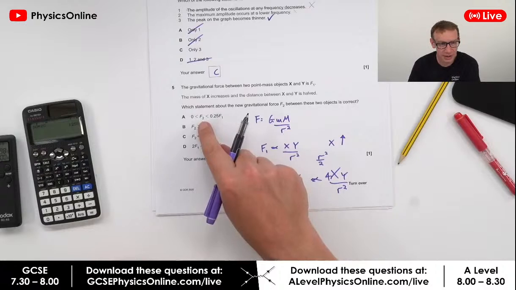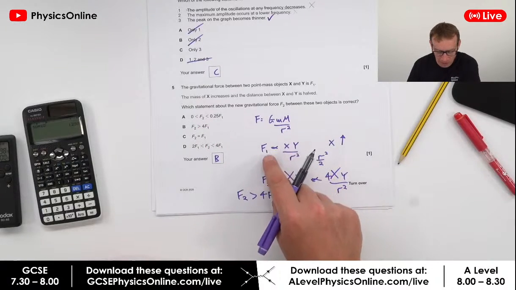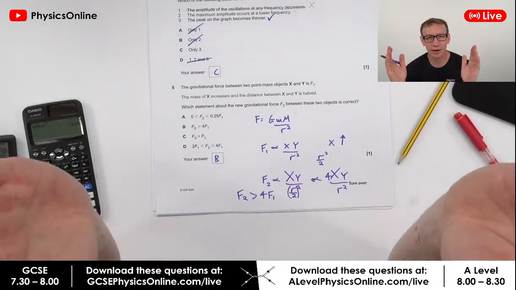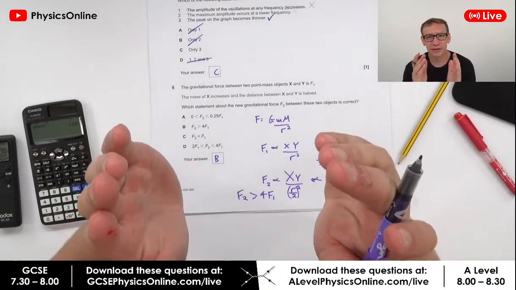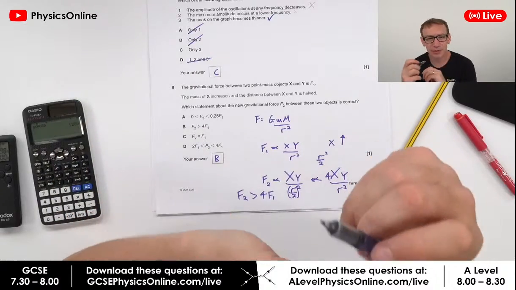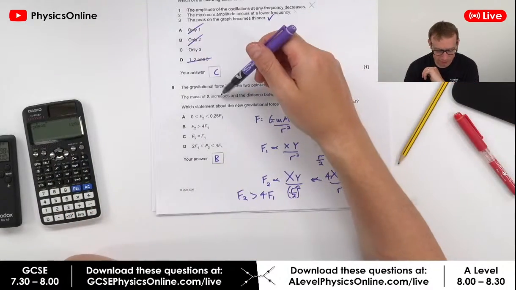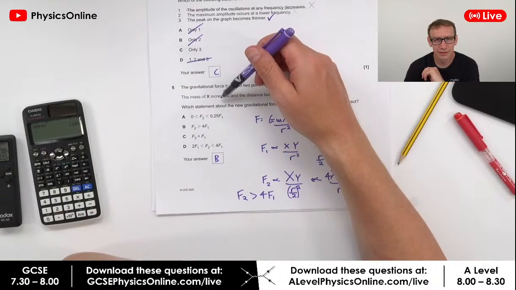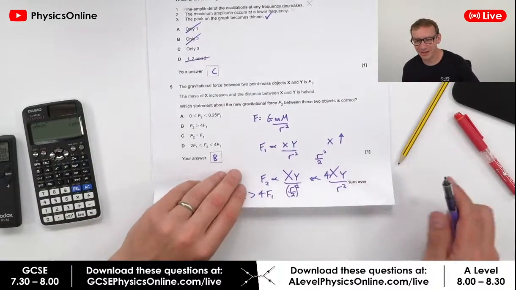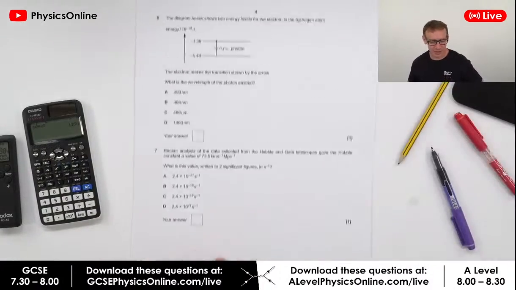Okay, the force isn't going to be smaller than the force at F1 because basically we've made the distance half as big, and therefore the size of the force, because it's a 1 over R squared relationship, is going to go up by at least 4. And because X is now bigger, then it must be bigger than 4 times F1. Okay, I've explained that pretty badly. Okay, right, here we go.